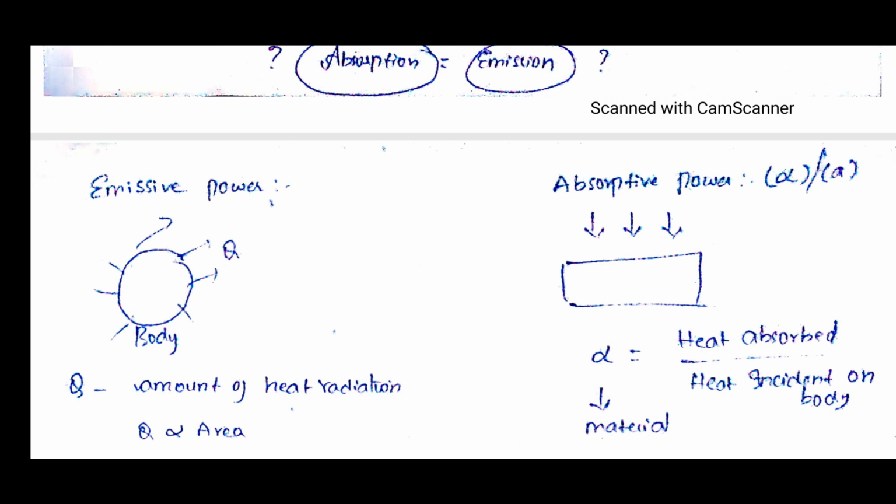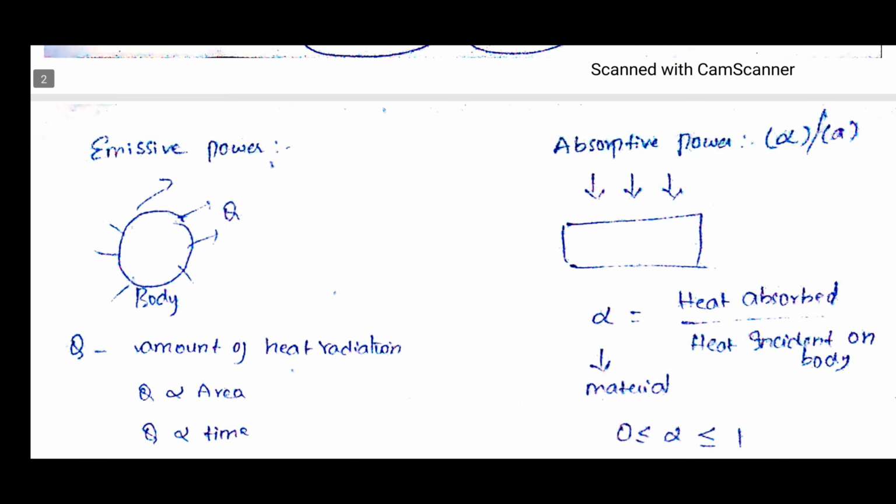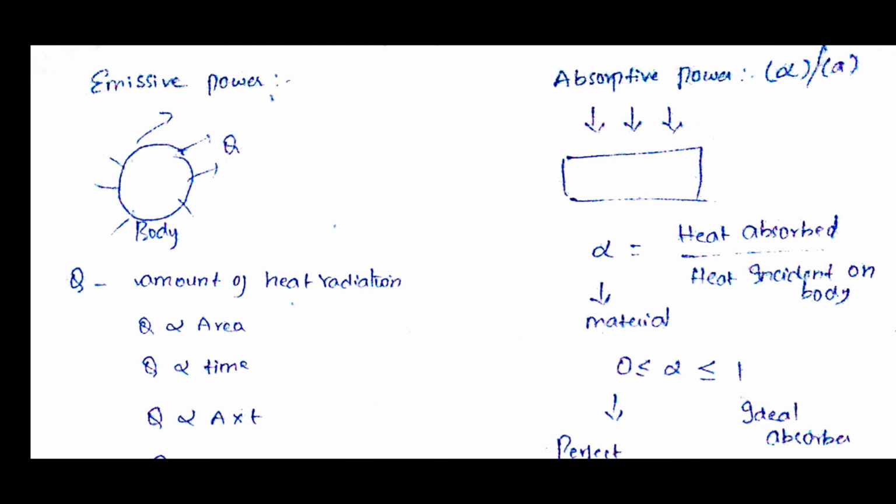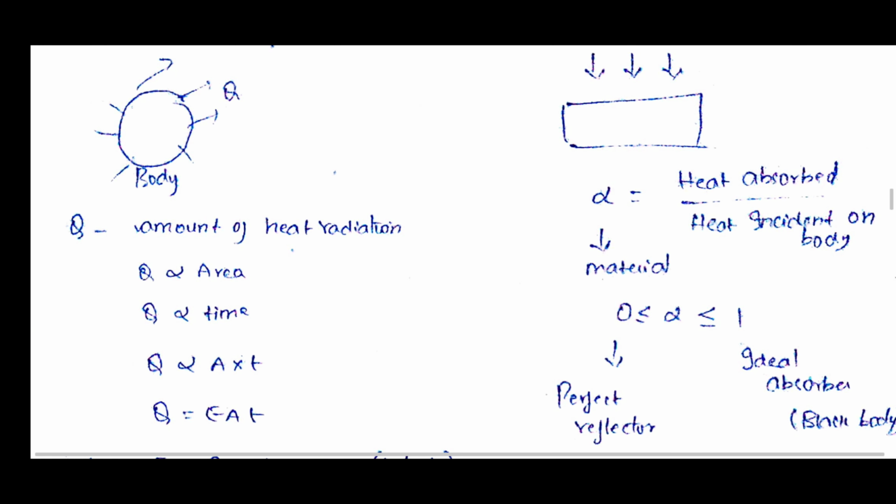Now, how does this heat radiation depend? It depends on surface area. If the area is more, the amount of heat radiation to the outside will be more, and at the same time it depends on time. If you take more time, the amount of radiation will be more. That means Q is directly proportional to area times time.